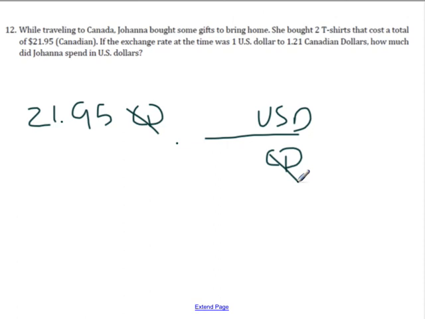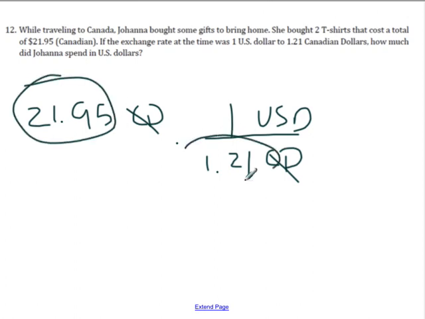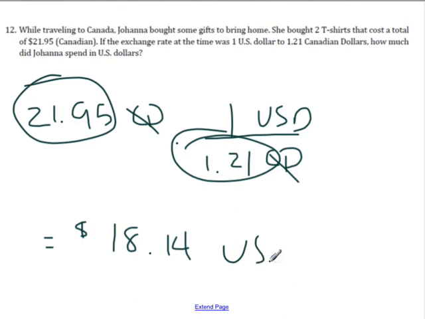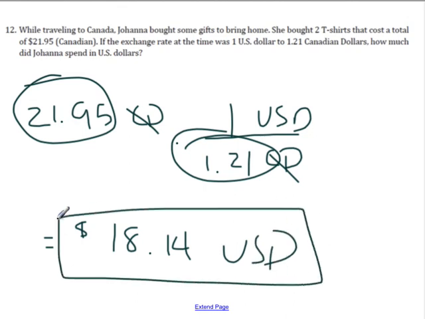So there is 1.21 Canadian dollars for every 1 US dollar. So really all I have to do is take 21.95 and divide it by 1.21. And that's going to give us 18.184 US dollars.